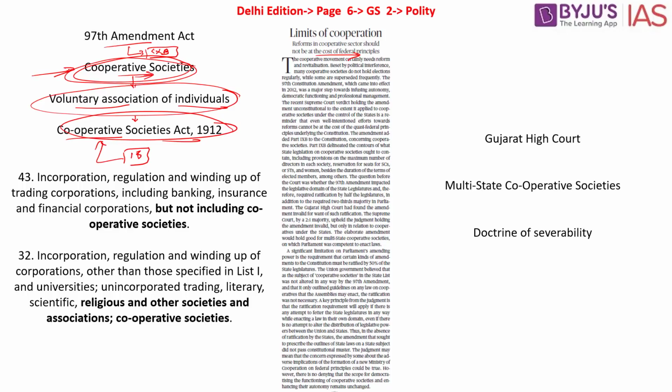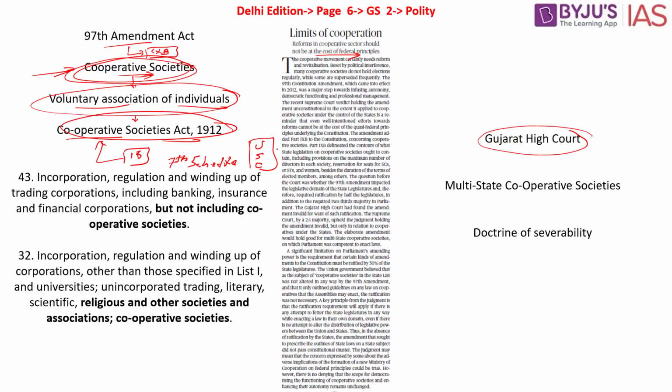Before it went to the Supreme Court of India, a judgment was delivered by the Gujarat High Court. So that reference and appeal was asked in the Supreme Court of India. So why was this question asked? Let us try and understand. We have one of the important schedules called the 7th Schedule of the Indian Constitution. What does it do? It has a list. List of what? The first list is called the Union List. Then we have the State List, which is List 2. And finally, we have the Concurrent List.